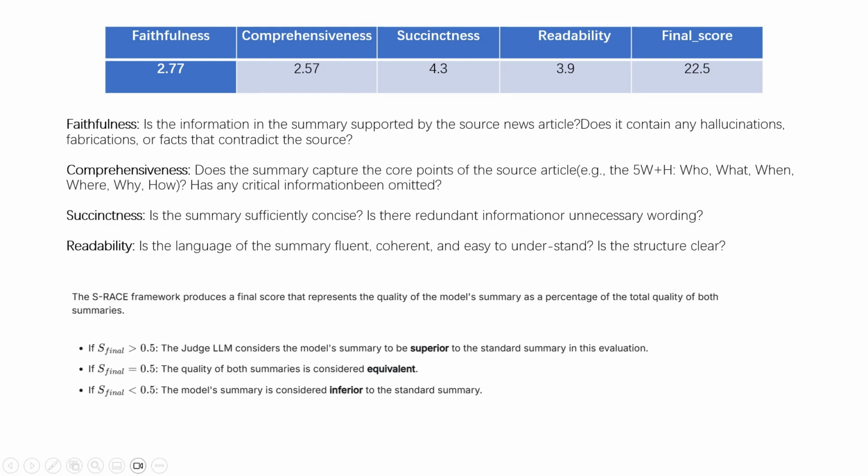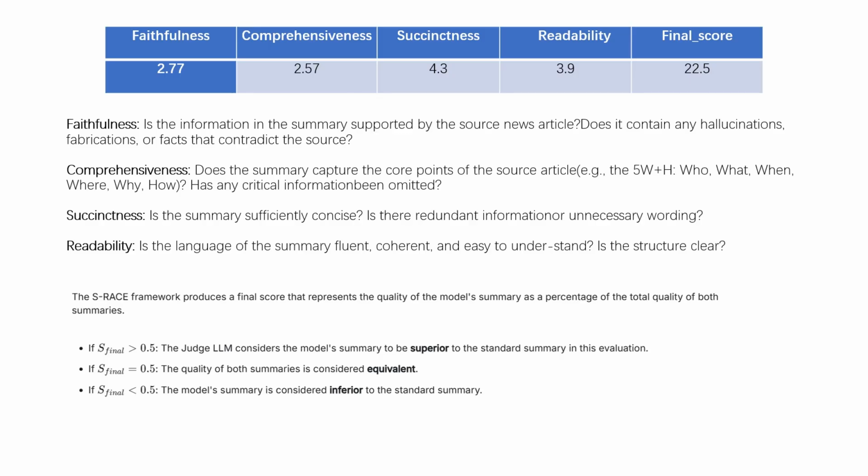The 4 dimensions: Faithfulness, is the information in the summary supported by the source news article? Comprehensiveness, does the summary capture the core points of the source article? Third is succinctness, is the summary sufficiently concise? Lastly, readability, is the language of the summary fluent, coherent, and easy to understand?